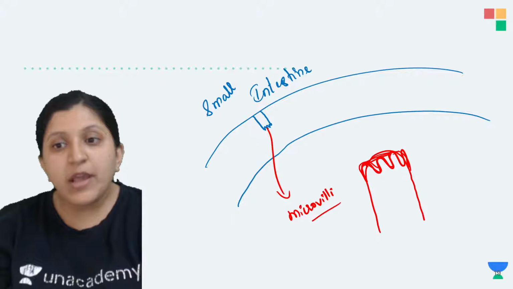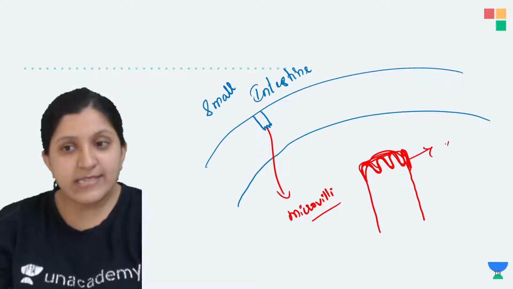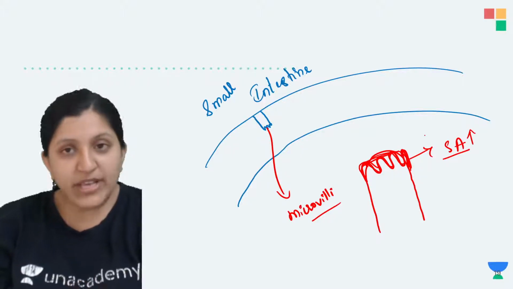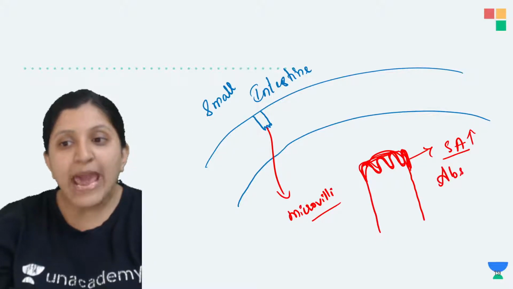So why exactly should the surface area increase? Surface area should increase so that more and more absorption of food can occur.